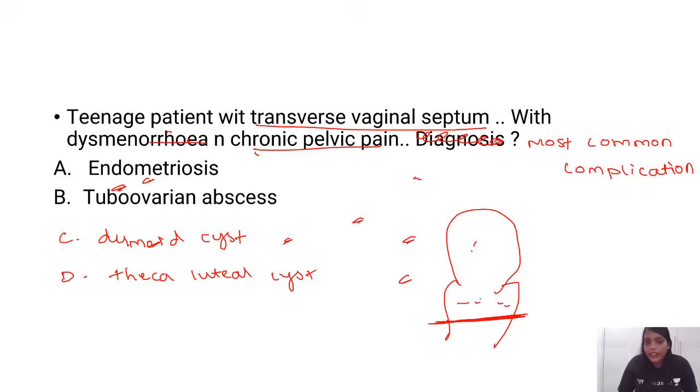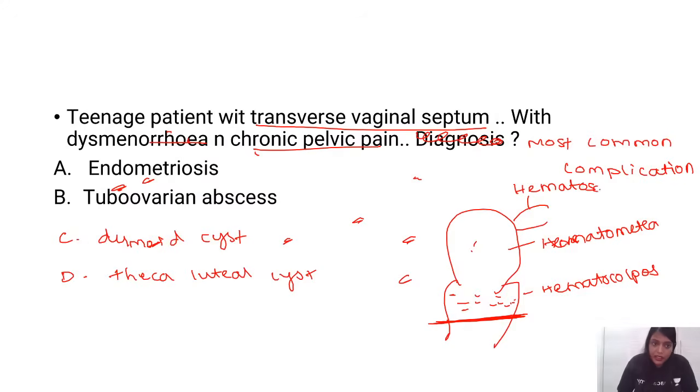As there will be collection of the blood in the vagina, first it will lead to hematocolpus. After hematocolpus, it will go for hematometra. After hematometra, it will go for hematosalpinx. And then the blood will go into the pelvis and it will cause endometriosis. If the question also had symptoms like chronic pelvic pain and dysmenorrhea, right?